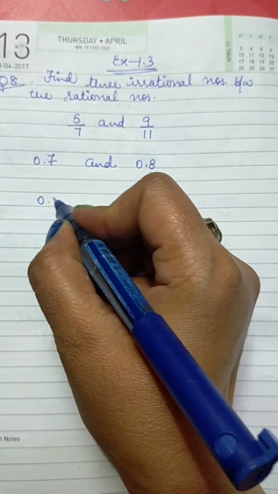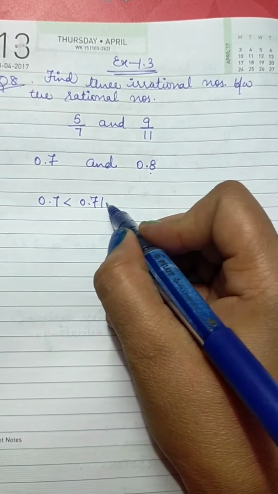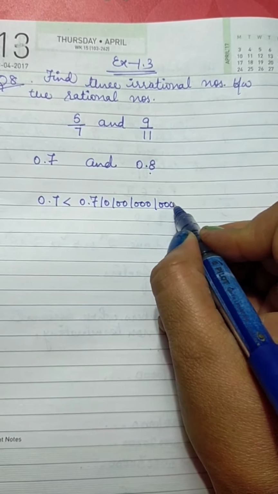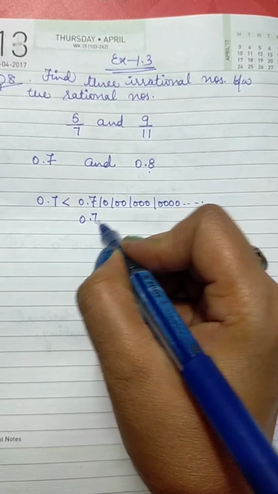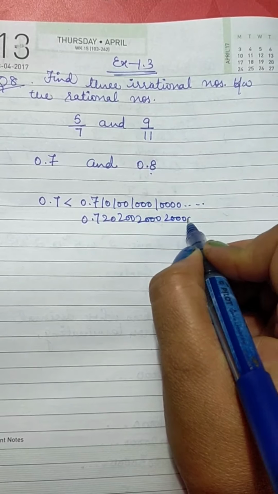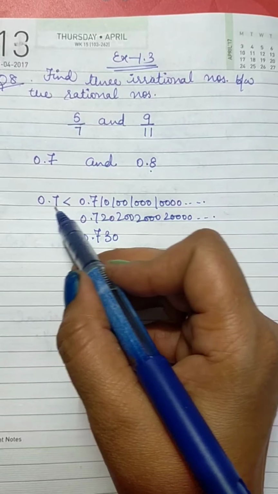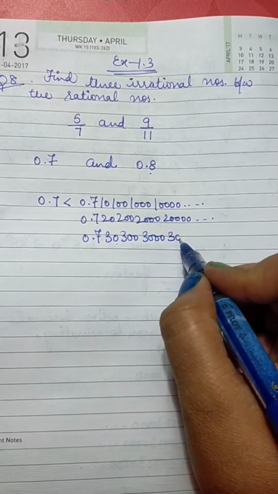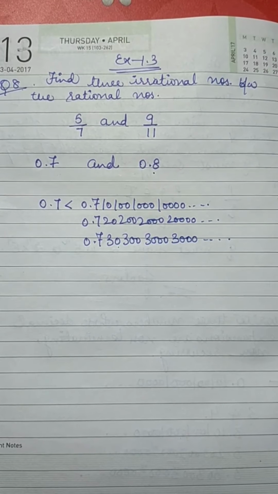So 0.7, next number I have to write in between. So 0.7, I'm writing the pattern again, irrational numbers pattern, which already we have fixed. This is the first number. You can write down the second number, 20, 200, 2000, 2 4 times 0 and so on. If I have to write down the third number, again the beginner and then pattern. So irrational numbers are those numbers which are non-terminating and non-recurring.